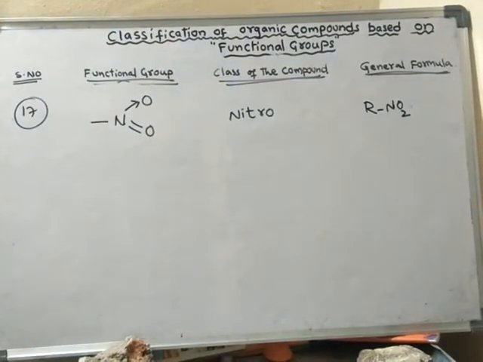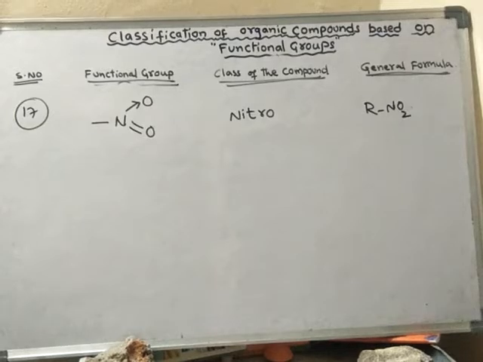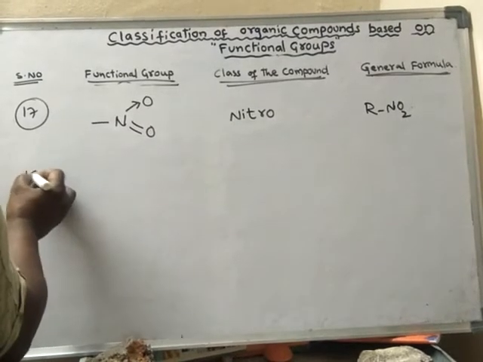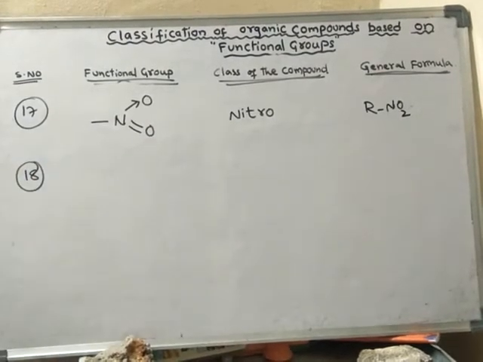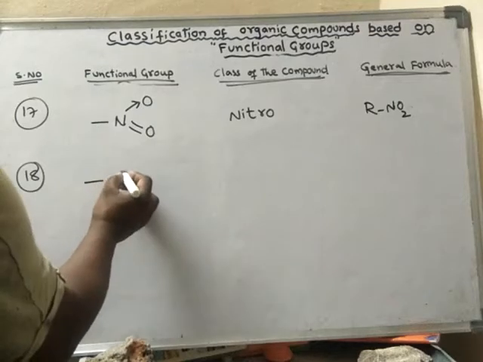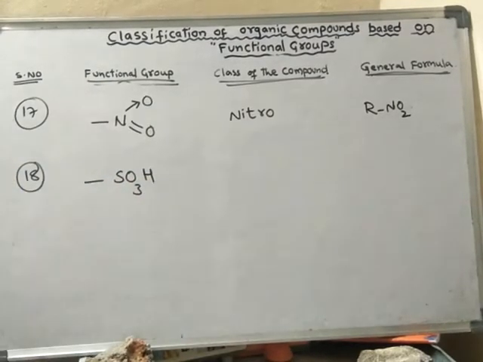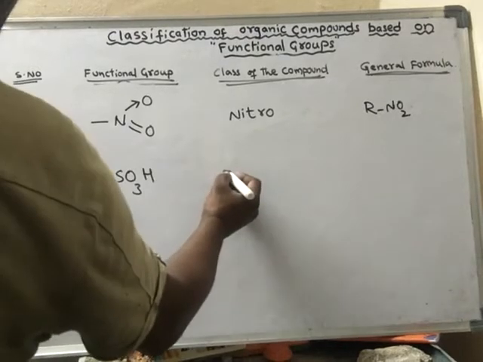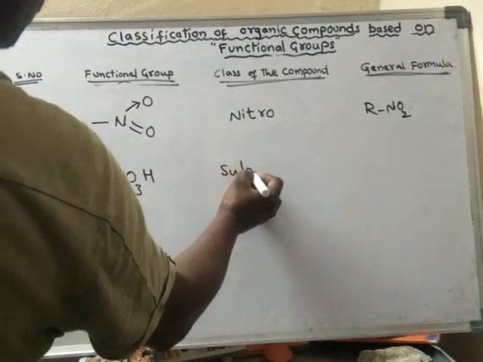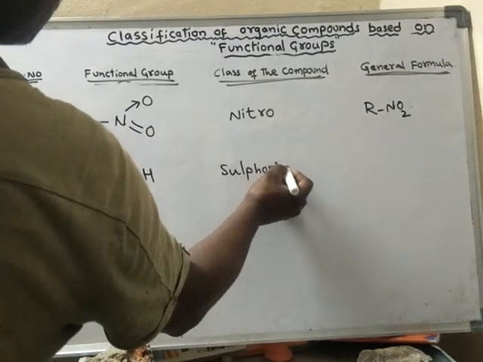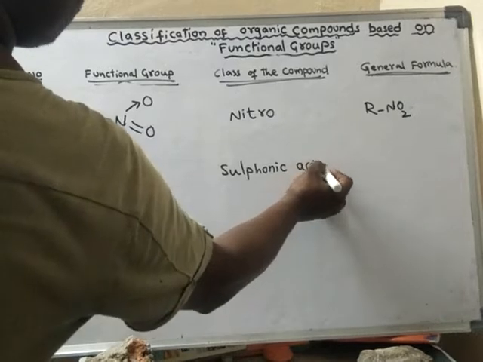Next, the 18th: SO3H, the sulfonic acid functional group. Its general formula is RSO3H.